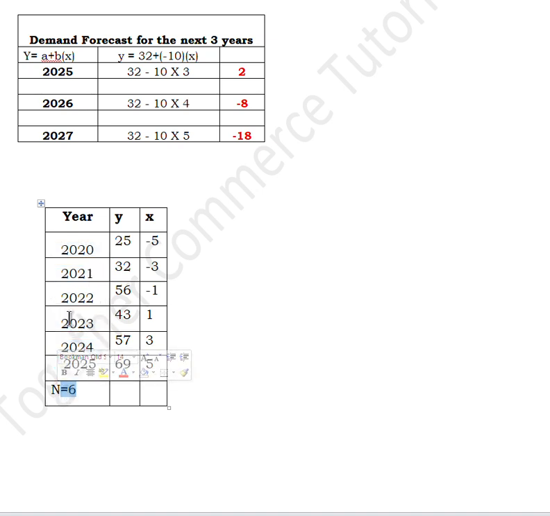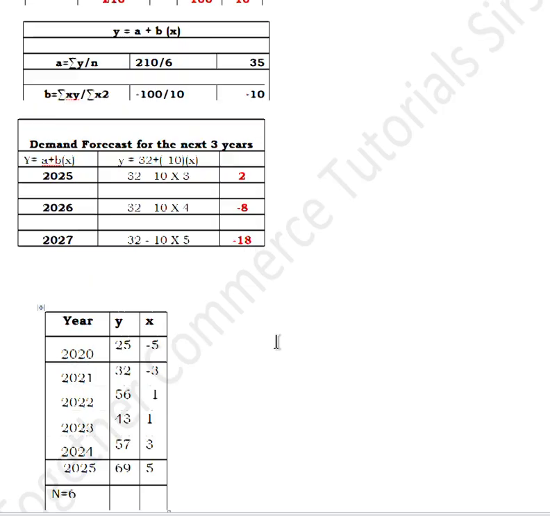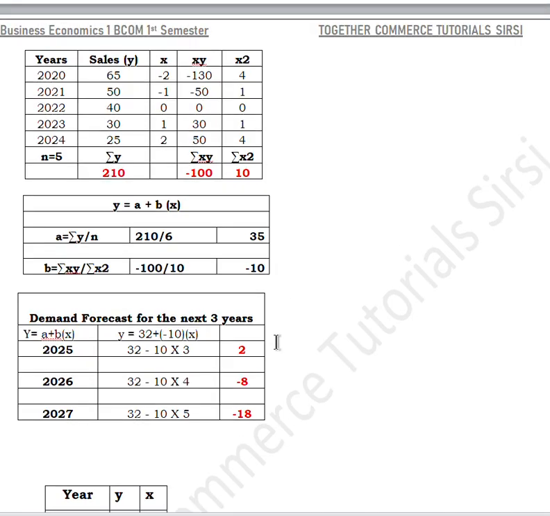So for this you will not find a middle year. So what we should do is divide these even number of years into two equal parts. These 3 years become one part and these 3 years become the other part. And the x for that is 1, 3, 5 and -1, -3, -5. If the years exceed, then the next will be 7, that is 1, 3, 5, 7 and so on. So please remember this concept.